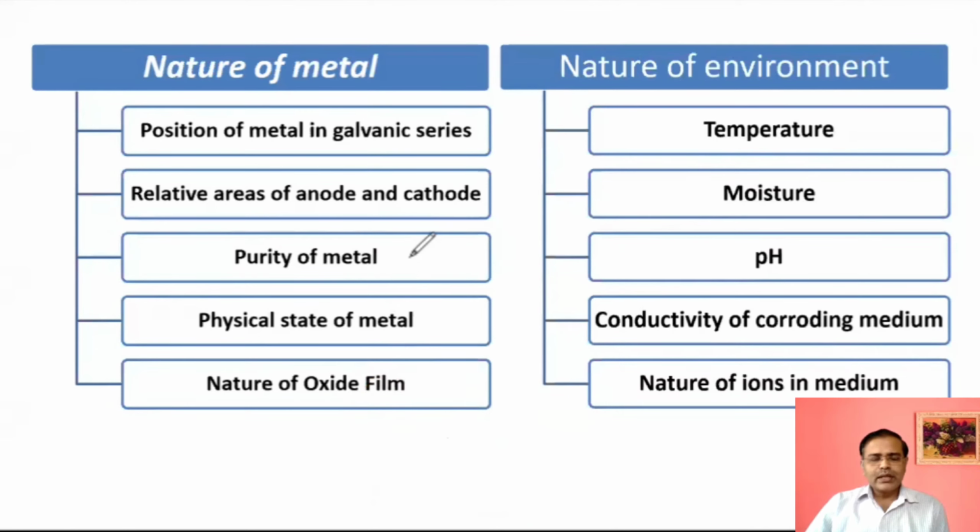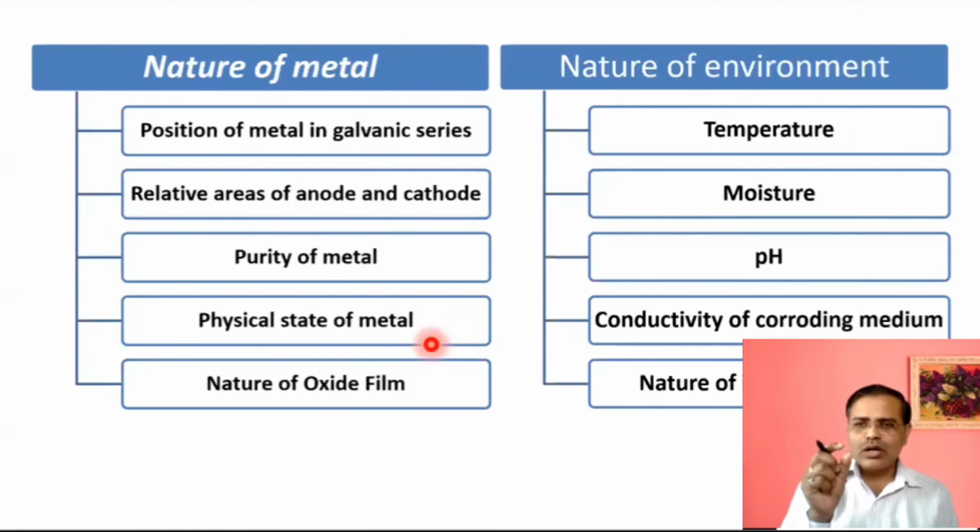Then the purity of metal. If metal is pure, then the rate of corrosion is slower. If metal is impure, then faster corrosion will be taking place, right? Then the physical state of metal. Physical state means appearance, whether the metal surface is smooth or rough. If the metal surface is smooth, then slower corrosion will take place. If metal surface is rough, then faster corrosion will take place. If metal particles are smaller in size, then faster corrosion will be there. If they are bigger in size, then slower corrosion is expected because of surface area.